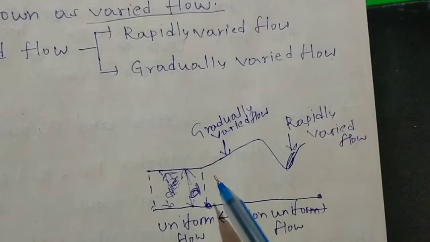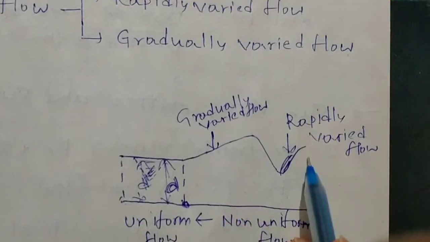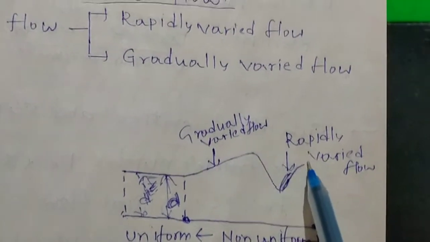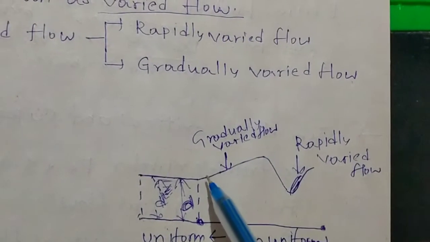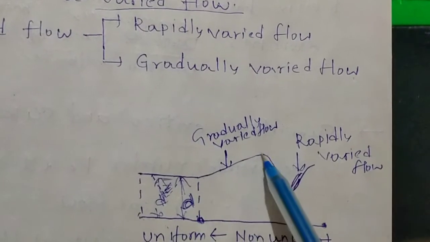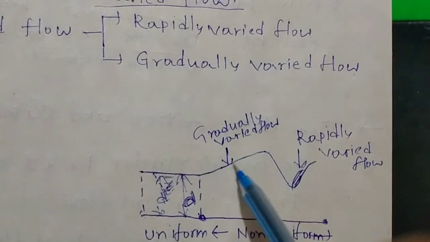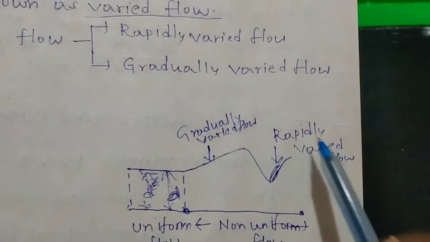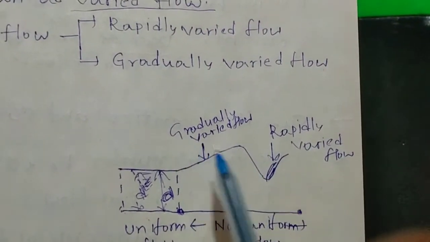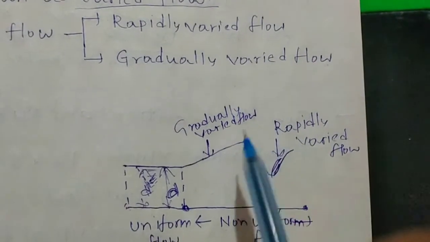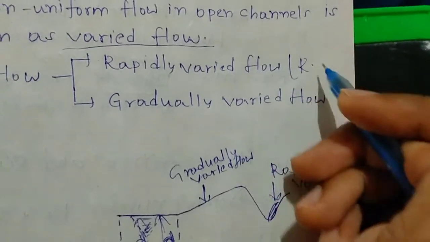When the flow of fluid occurs with its depth changing suddenly with respect to the length, the type of flow is known as rapidly varied flow. If there is a gradual increment or decrement in the depth along the length, then the type of flow is known as gradually varied flow. Rapidly varied flow means sudden change in the depth of the flow, and it can be denoted by RVF, rapidly varied flow.